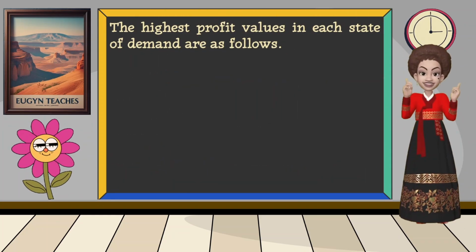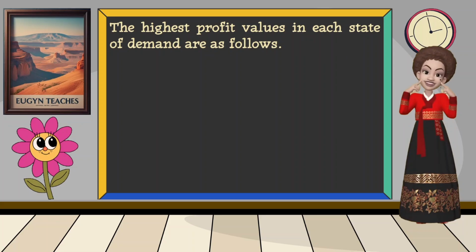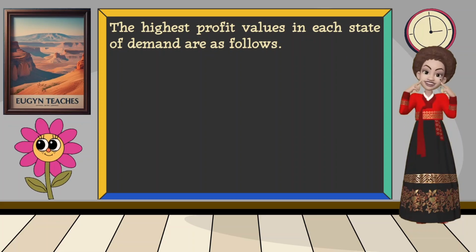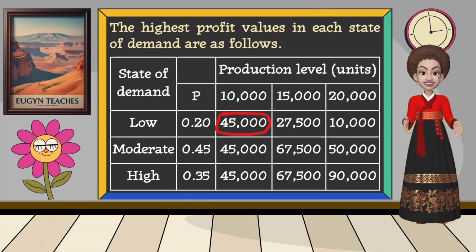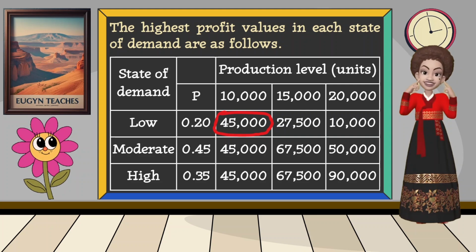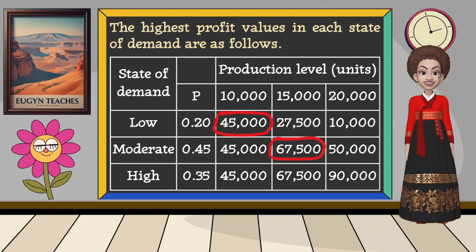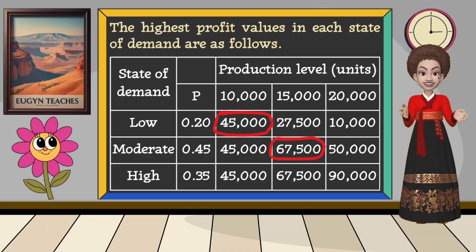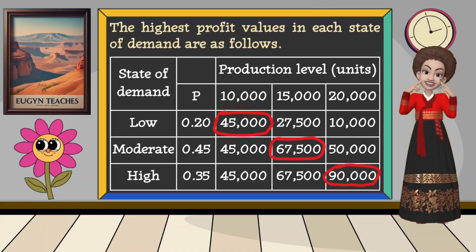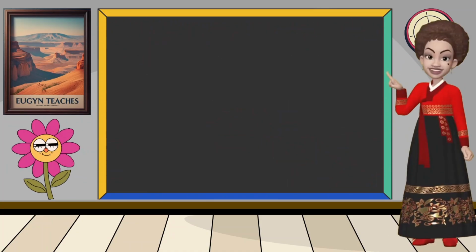The highest profit values in each state of demand are as follows. When the demand is low, the highest profit is $45,000. When the demand is moderate, the highest profit value is $67,500, and when the demand is high, the highest profit is $90,000.